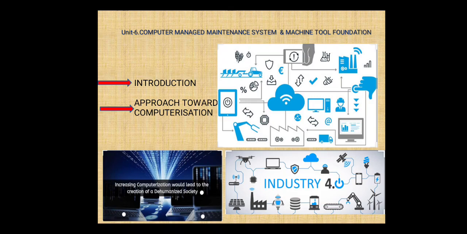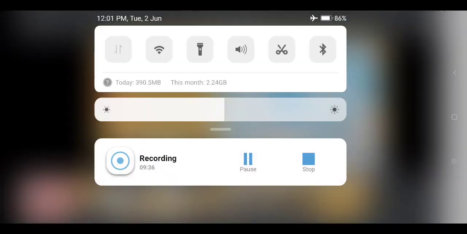So these are the three options through which we can follow the computerization step by step. So this is the approach towards computerization that can be done in systems. Okay, in the figure itself it is shown how computerization helps in various industries. Without computers, mankind cannot predict, cannot analyze. So it increases the productivity, it increases the safety, like that we have so many advantages. By seeing the image on this slide we can easily understand how the approach towards computerization can be done.